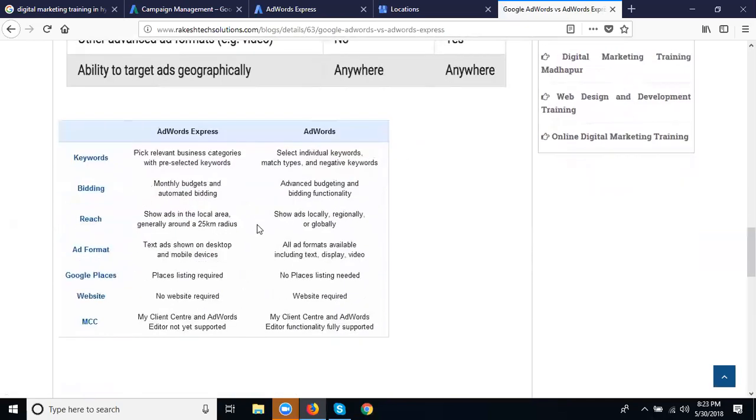So a few steps are there. Just read all these options. What options will be included for your AdWords and AdWords Express? Keywords, bidding, reach, ad format, Google Places, website, and MCC. This is for your website options. Is it clear? This is for AdWords and AdWords Express.